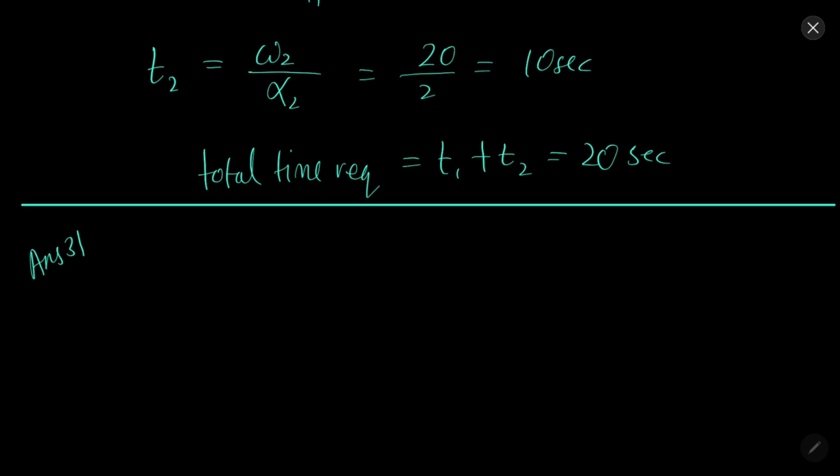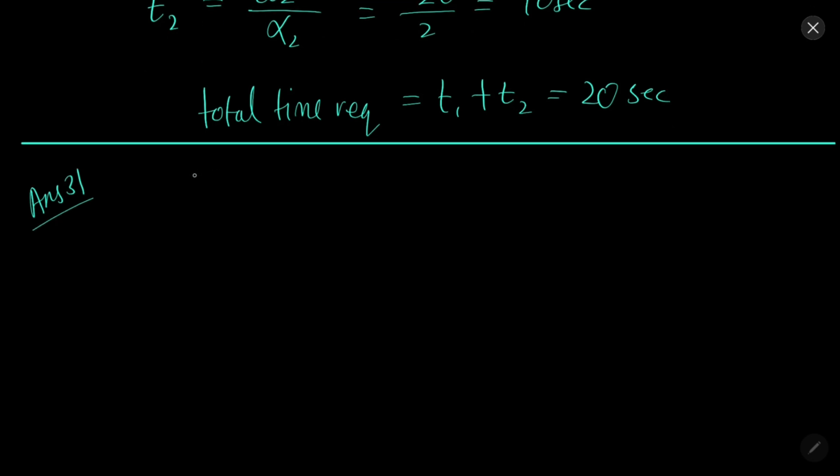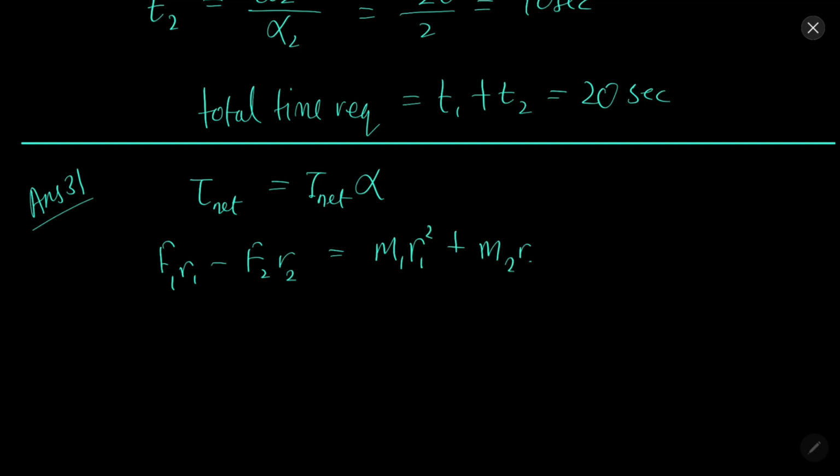So this is solution 31. Net torque will be net moment of inertia into angular acceleration, and we also know torque is force into perpendicular distance, so net torque can be F1 R1 minus F2 R2, equal to net moment of inertia, m1 r1 square plus m2 r2 square, into alpha.